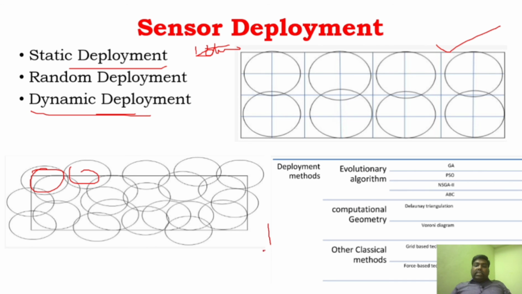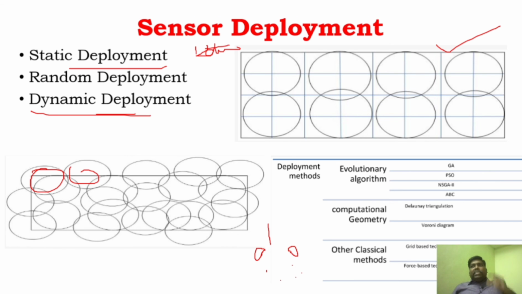After the sensor network falls on that particular area, the sensors will change their location by themselves, because they will not be able to receive the signal properly, or will not be able to communicate properly. So after reaching that place, they change their location by themselves. That is called dynamic deployment.